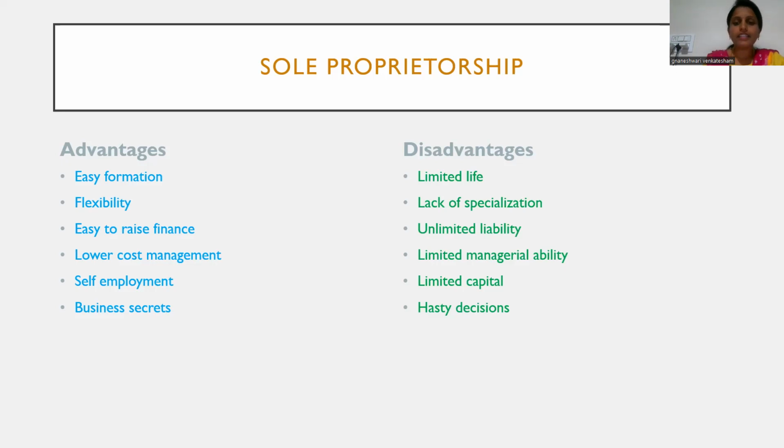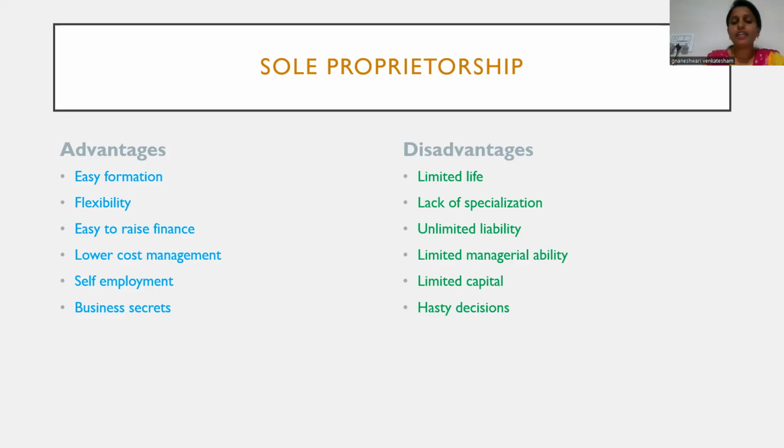And the last thing is hasty decisions. Sometimes the owner may not take the right decisions all the time. Why? Because he may not have all specialities, and if he doesn't have managerial abilities, sometimes the decisions taken by him may be directed into wrong steps.